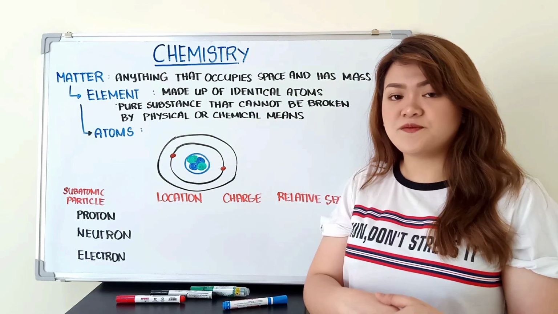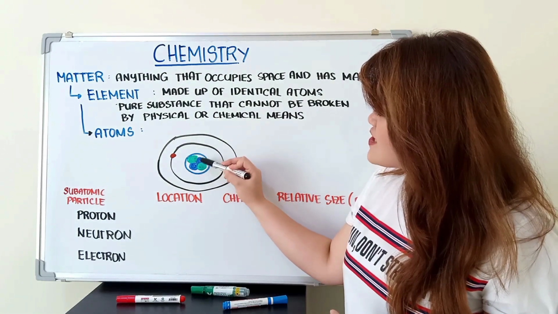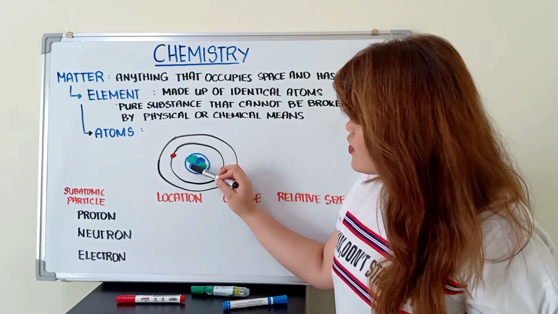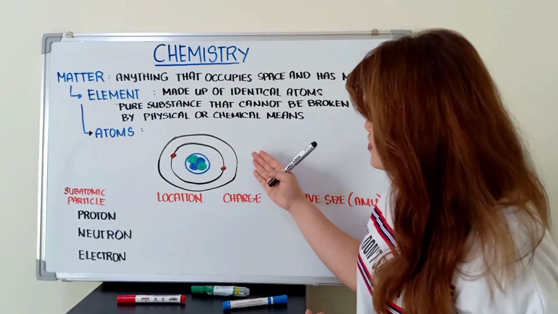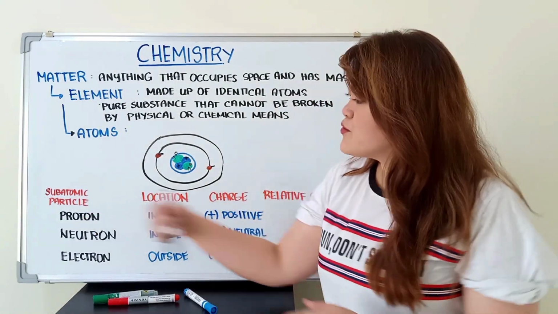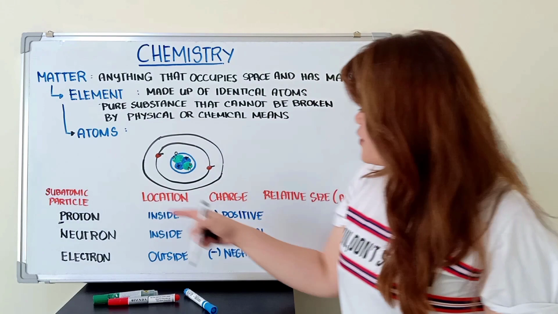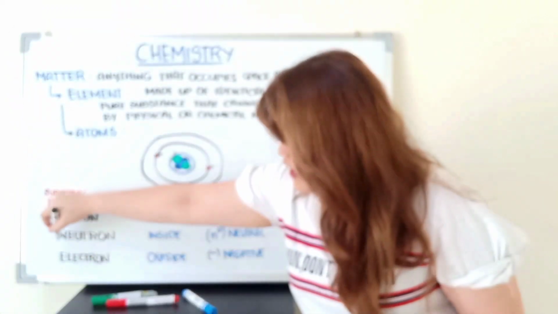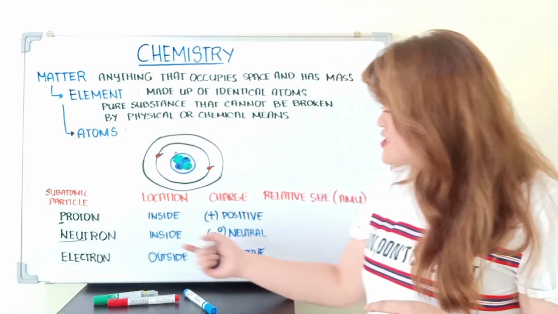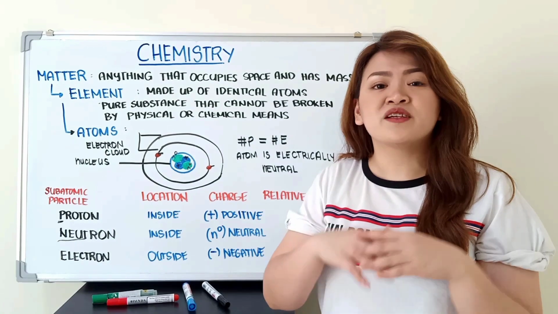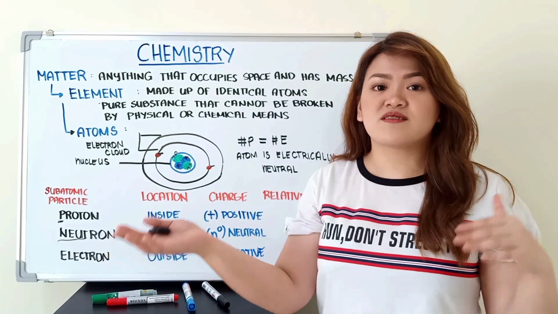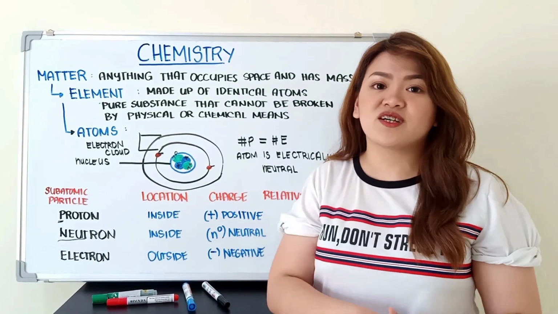Umpisahan natin sa location. An atom has a nucleus and an electron cloud. So inside the nucleus, we can see the protons and the neutrons. And on the electron clouds, we can see electrons moving freely. Next, we have charge. So for proton, P, positive charge. Neutron, we have neut for neutral because it has no charge. And lastly, we have electron, which is negatively charged. Always remember that the number of protons inside an atom is equal to the number of electrons. That's why an atom is said to be electrically neutral.